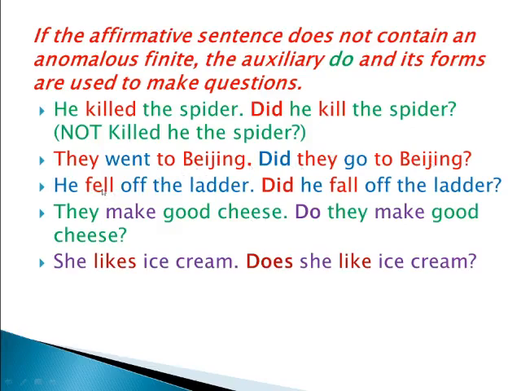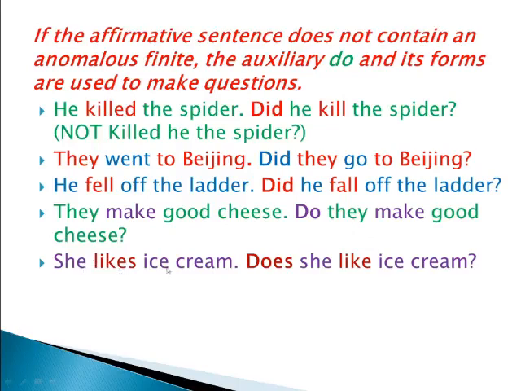He fell. "Fell" is also past. He fell off the ladder. Did he fall? "Fall" is the present: fall, fell, fallen. Did he fall off the ladder? They make good cheese. What is the past of make? Made. But here it is not past, it is present. I already told you, if it is present, use do; if it is past, did. No other changes. Do they make good cheese? Here we keep the same word "make".